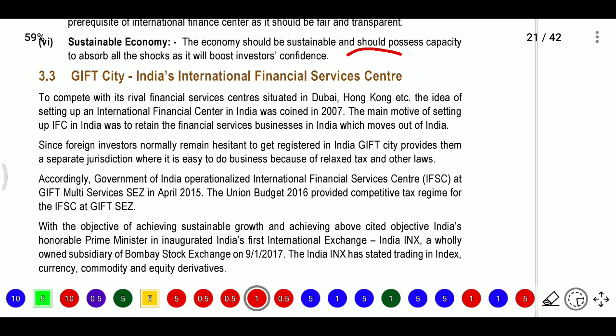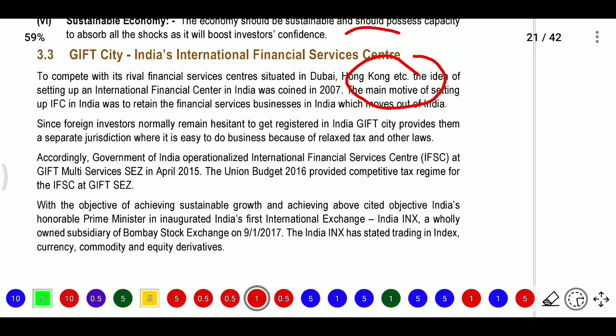The main motive of setting up IFCs in India was to retain financial service businesses that move out of India. Those who go outside India to earn more will try to establish here itself. Since foreign investors normally remain hesitant to register in India, Gift City provides them a separate jurisdiction where it is easy to do business because of relaxed tax and other provisions.